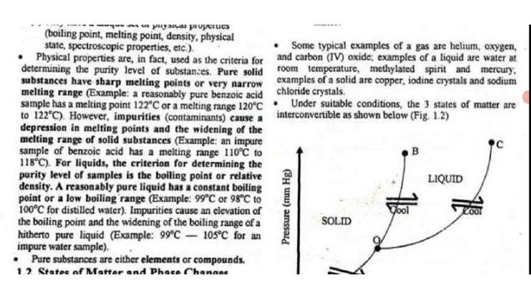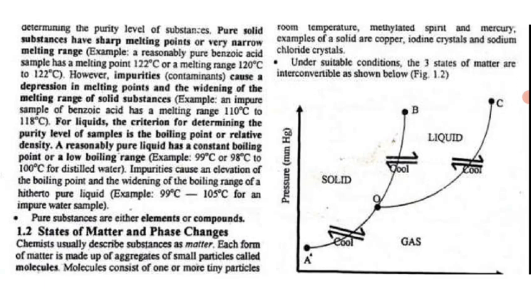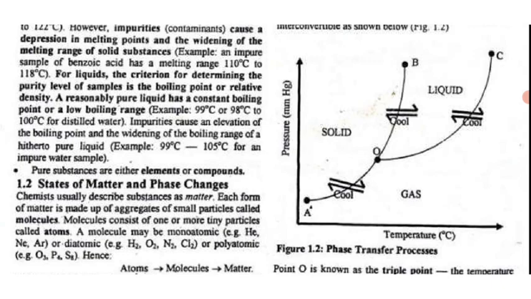For liquids, the criterion for determining the purity level of a sample is the boiling point or relative density. A reasonably pure liquid has a constant boiling point or a narrow boiling range. Example, 99 degrees Celsius, or 98 degrees Celsius to 100 degrees Celsius, for distilled water. Impurities, however, cause an elevation of the boiling point and a widening of the boiling range of a hitherto pure liquid. Example, 99 degrees Celsius to 105 degrees Celsius for an impure water sample. I said earlier, pure substances are either what? Element or compound. Now let us talk about the states of matter and phase changes.